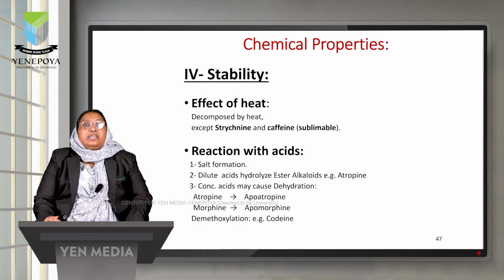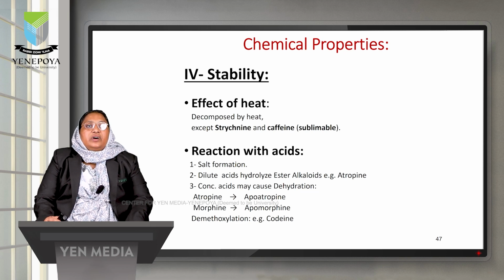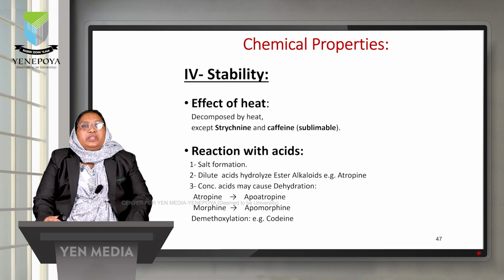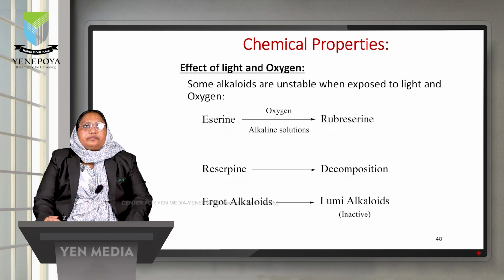When alkaloids react with acids, they form salts. If we use dilute acids, it will produce different kinds of salts, but if you add concentrated acids, it might cause dehydration and convert alkaloids into other forms, like atropine can get converted to apoatropine, morphine can get converted to apomorphine, and sometimes methoxylation can also occur, like in codeine.